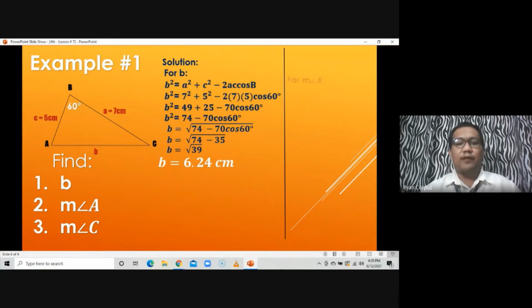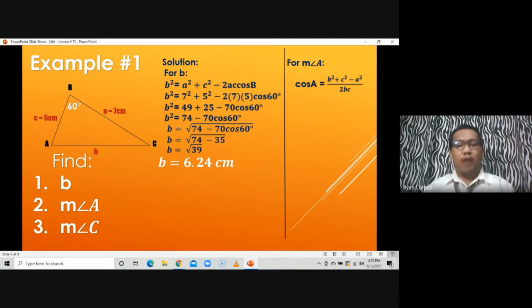Now, let's proceed on finding the value of or the measure of angle A. Yung measure naman ng angle A na to. So, ano naman yung measure niya? So, since angle is what we are looking for, so we can make use of the formula for finding the angles. Particularly, we are finding for measure of angle A. So, kunin natin yung formula doon na ang tinutukoy is yung pagkuha ng angle A. So, we can come up with the formula na cosine A is equal to B squared plus C squared minus A squared all over 2BC.